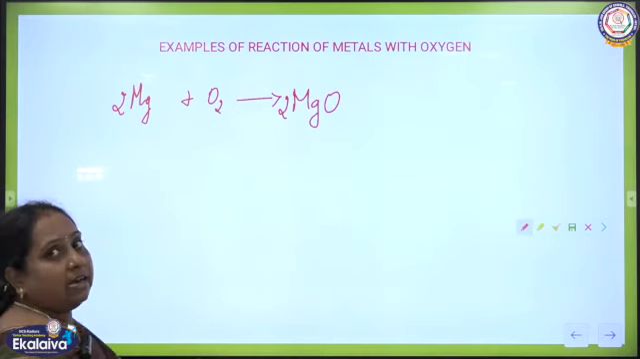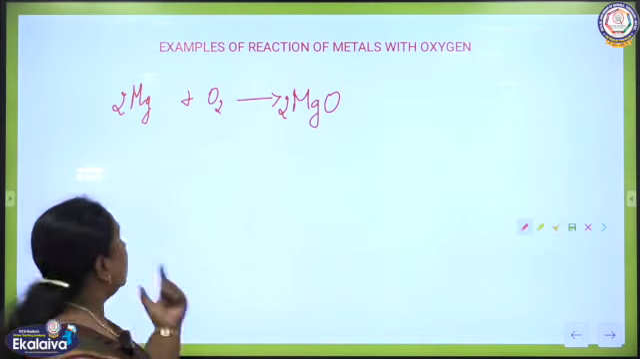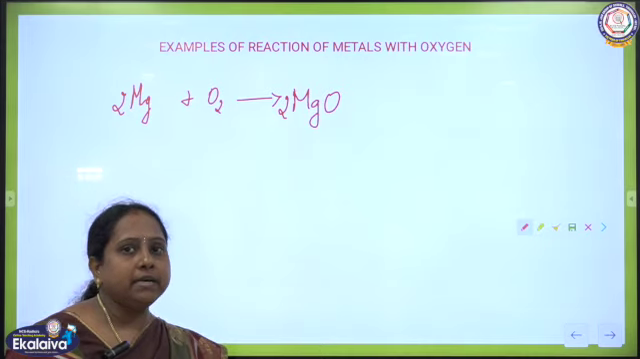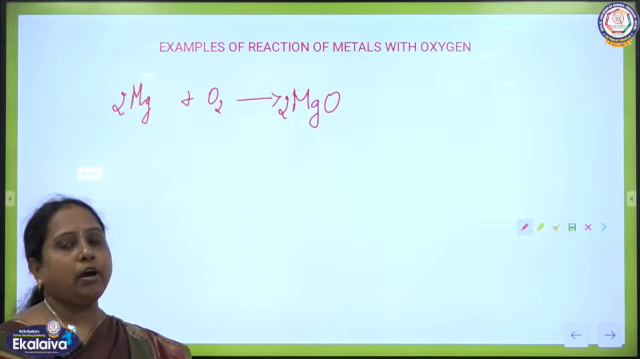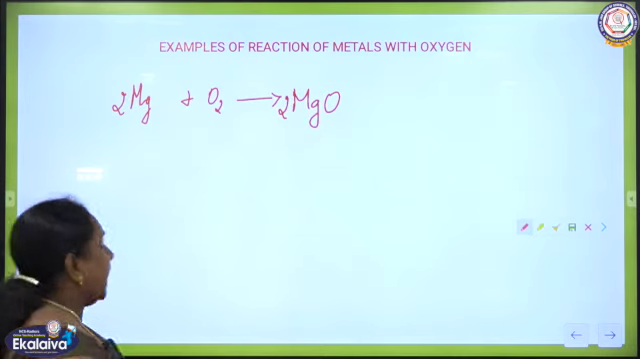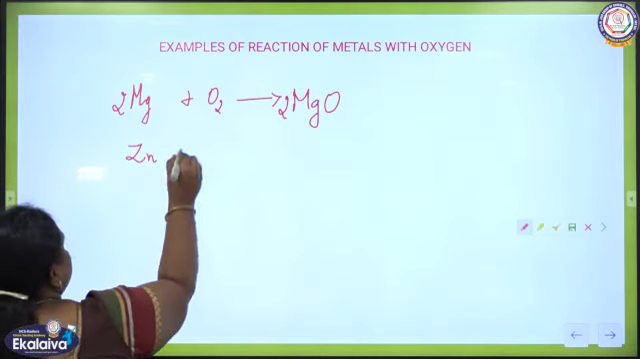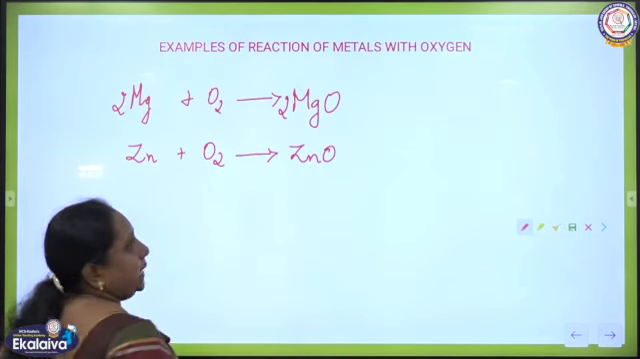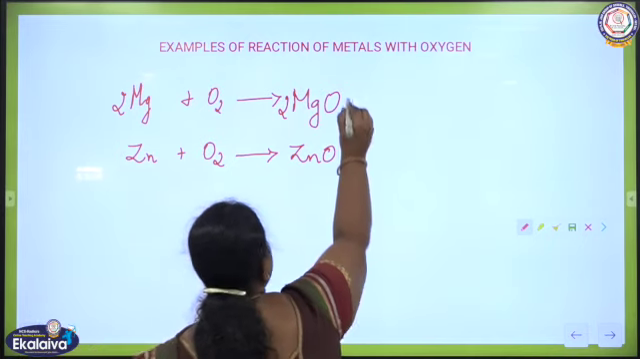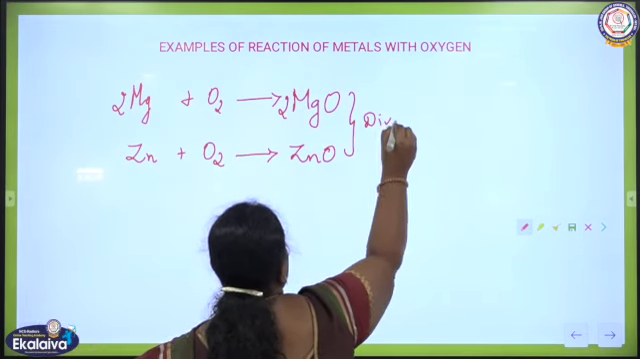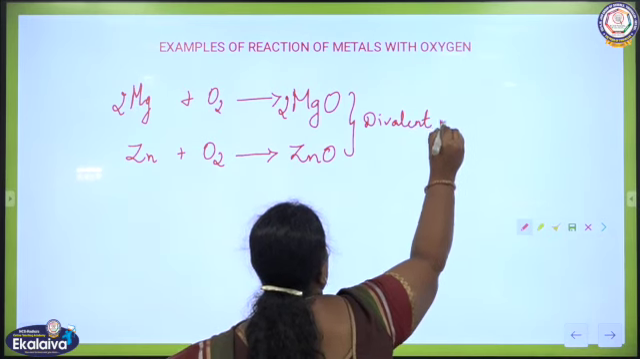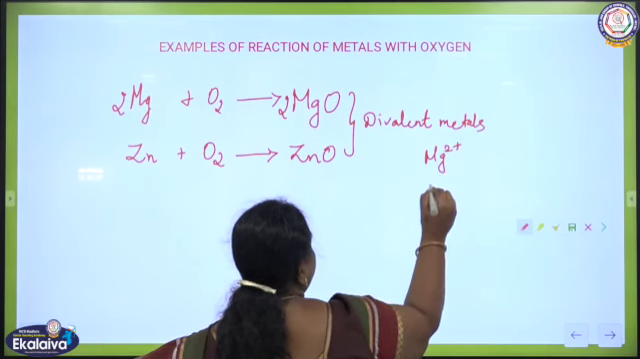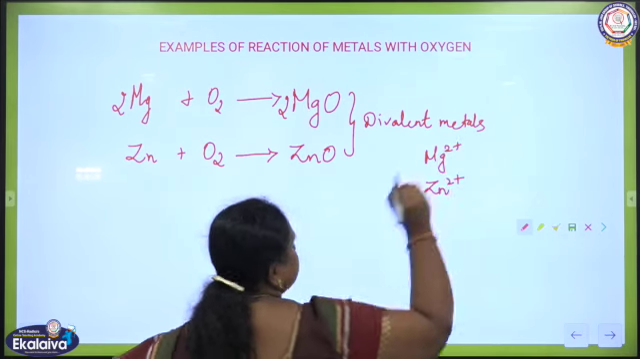Okay. So, which means that 2 atoms of magnesium are required for 1 molecule of oxygen to combust, and then it produces 2 molecules of magnesium oxide. In the same way, the metal zinc reacts with oxygen and produces zinc oxide, and magnesium and zinc are divalent elements. Okay, divalent metals. So that magnesium produces Mg2+ ion and zinc also produces Zn2+ ion.